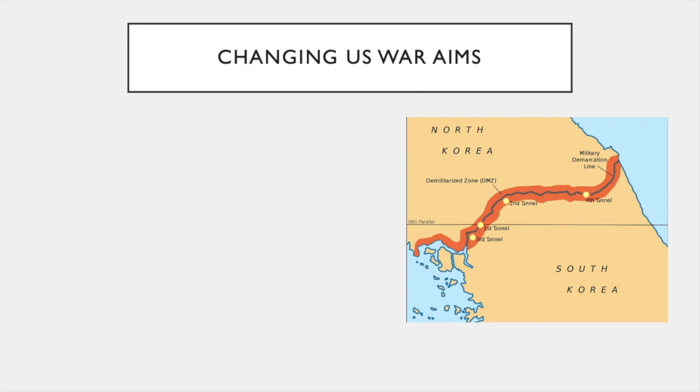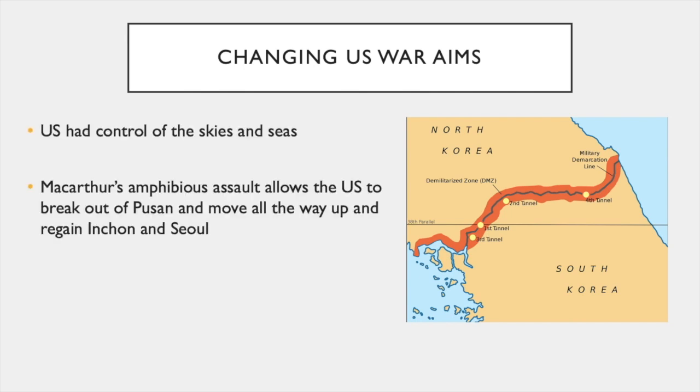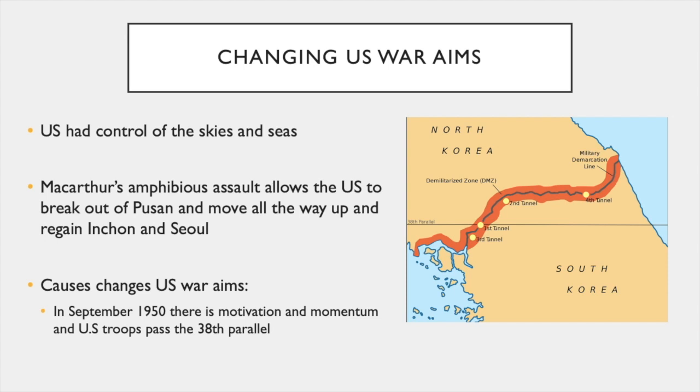Changing U.S. war aims. The U.S. had control of the skies and the seas, and MacArthur's amphibious assault allowed the U.S. to break out of Pusan and move all the way up to regain Incheon and Seoul. Causes change U.S. war aims, and in September 1950, there is motivation and momentum, and U.S. troops pass the 38th parallel.